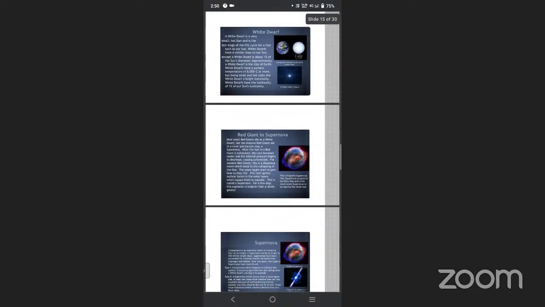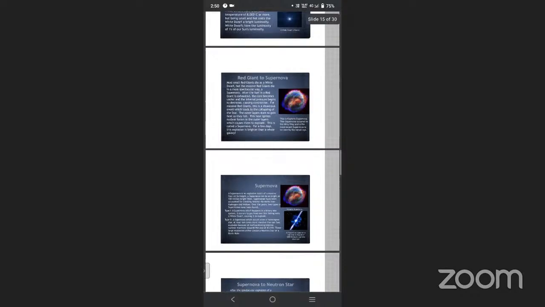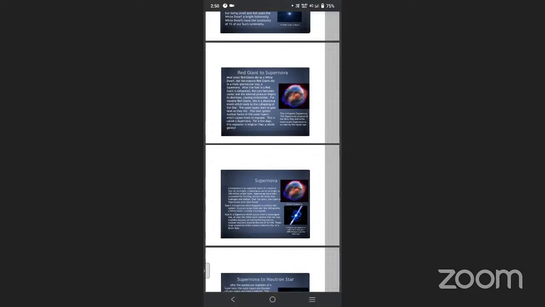Then red giant to supernova. Most small red giants die as white dwarfs, but the massive red giants die in a more spectacular way. After the explosion, it goes into pieces. That is a spectacular way.